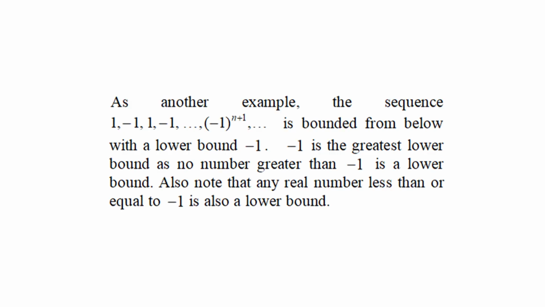As another example, the sequence 1, minus 1, 1, minus 1, etc., minus 1 power n plus 1, etc. is bounded from below with a lower bound negative 1. Negative 1 is the greatest lower bound as no number greater than negative 1 is a lower bound. Also note that any real number less than or equal to negative 1 is also a lower bound.